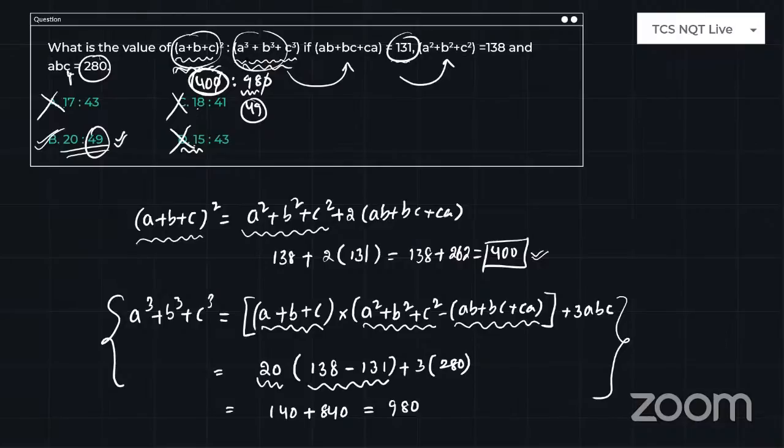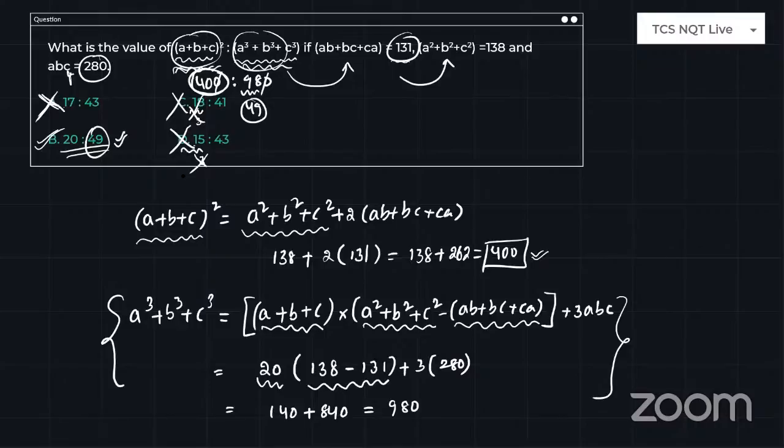Even if you don't know the a cube plus b cube plus c cube formula, you can do this. So the examiner has designed this type of questions in a smart way. So just look at here. 17 is not a multiple of 400. Option A eliminated. 18 is a 3 multiple, but 400 is not a 3 multiple. 15 is a 3 multiple, but 400 is not a 3 multiple.